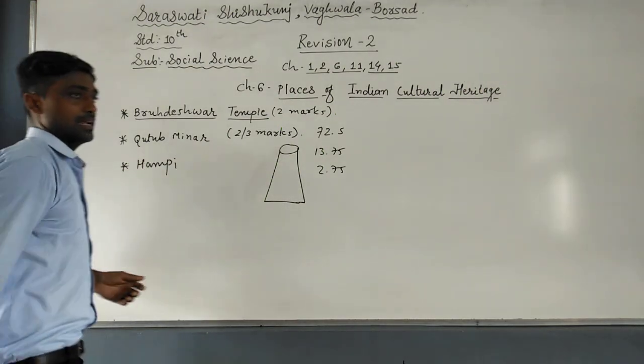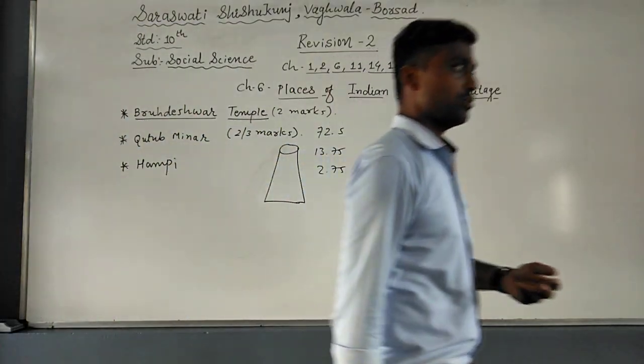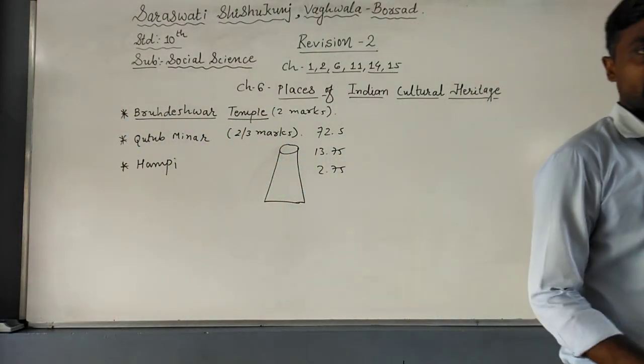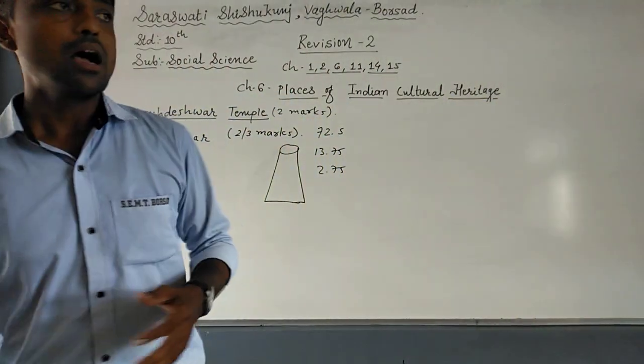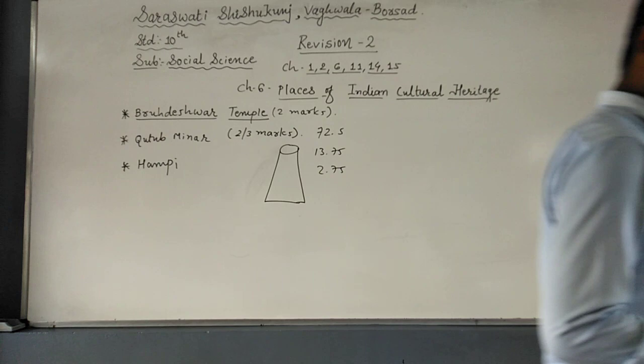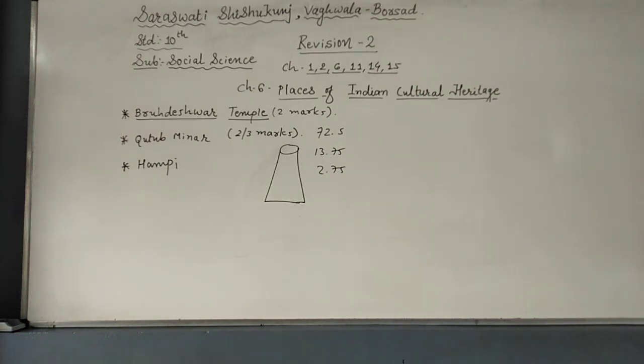Now Hampi is a capital city, or you can say a town, also with temples. In Hampi there were two brothers, Harihara and Bukka. Afterwards, in Hampi, the period of Krishnadevaraya was considered to be the golden period of that time.